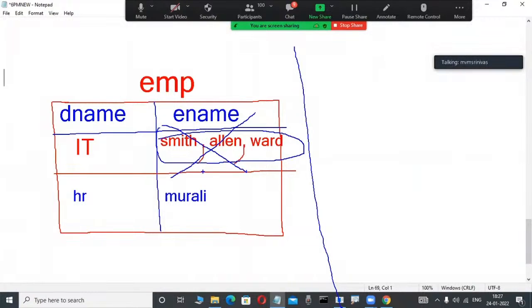Why are we unable to represent multiple values separated with commas in a single cell in relational data model products, either Oracle, SQL Server, or DB2? The interviewer is asking that. Nobody tells the reason, but a reason is there. Actually, this table is not the problem. Table creation is possible here, with Smith, Allen, Ward working. But why is it not recommendable when every cell should have a single value? Table creation is not the problem. Another thing is the problem.